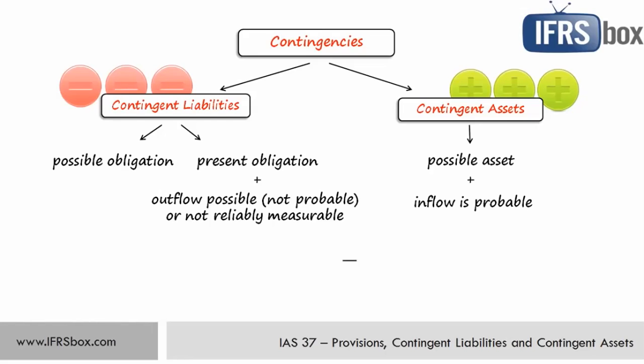Neither contingent liabilities nor contingent assets shall be recognized in financial statements. That means no accounting, okay? But you must disclose their existence, their nature, estimation of financial effects, indication of uncertainties, and some possibility of any reimbursement. And disclosures must be made in the notes to the financial statements.